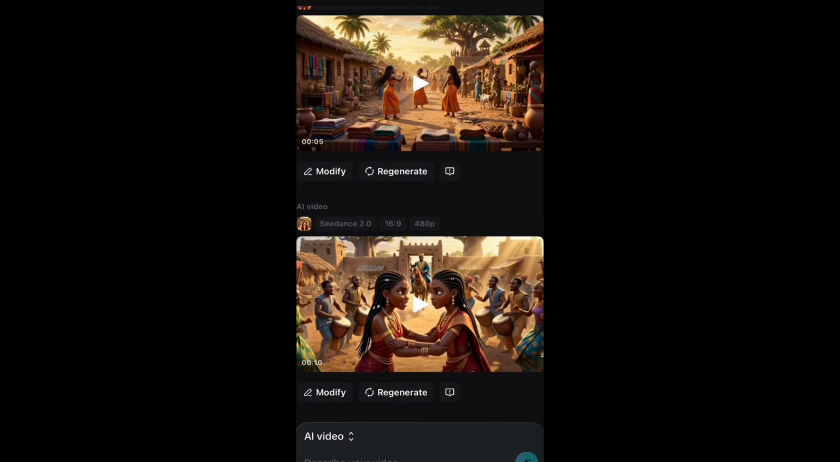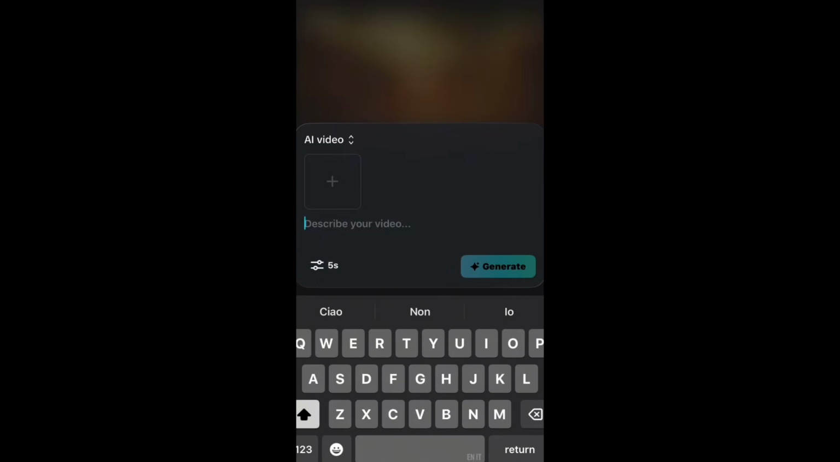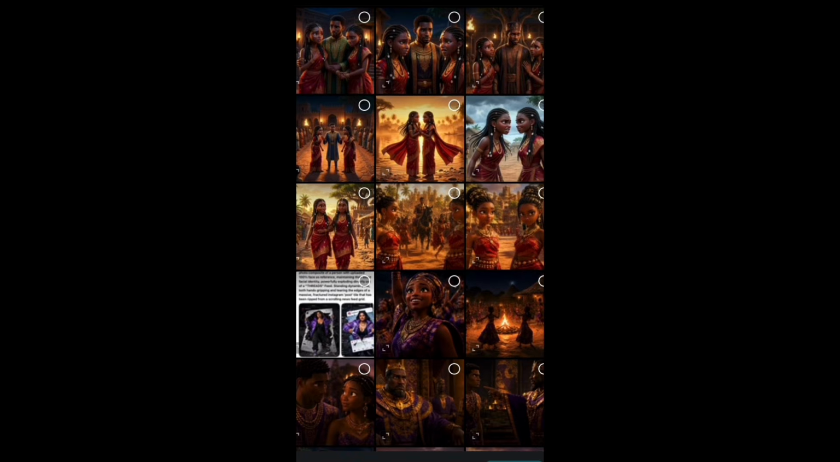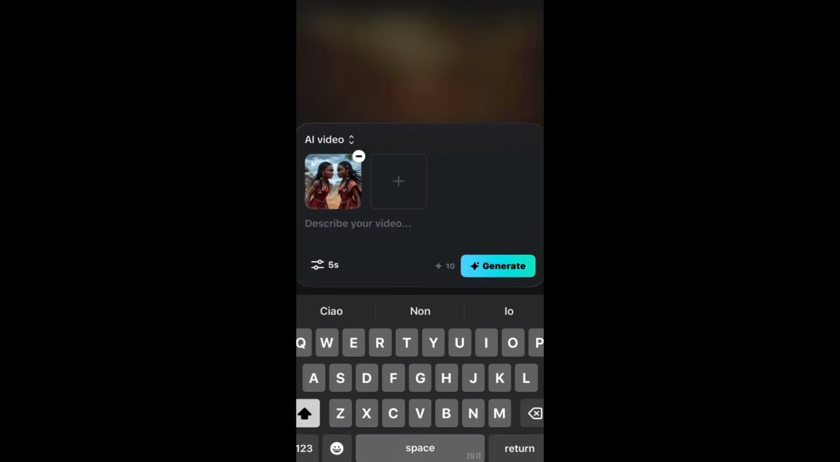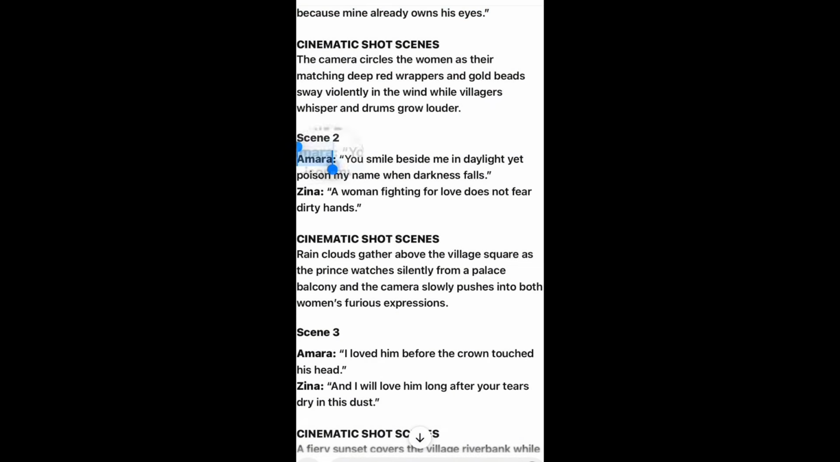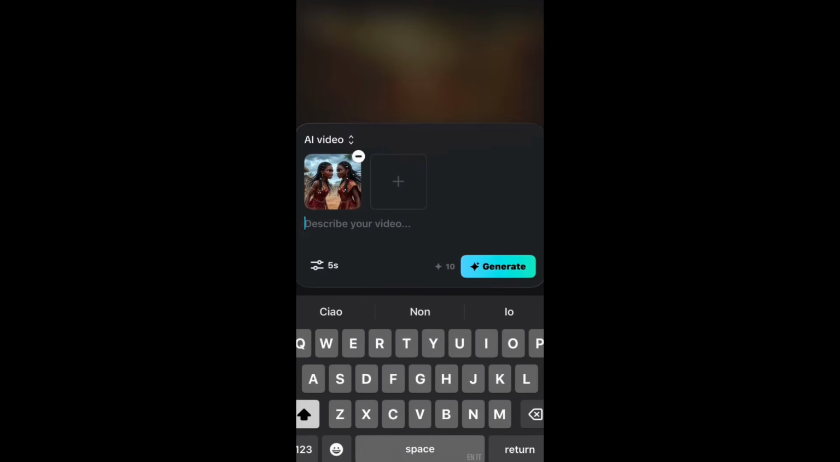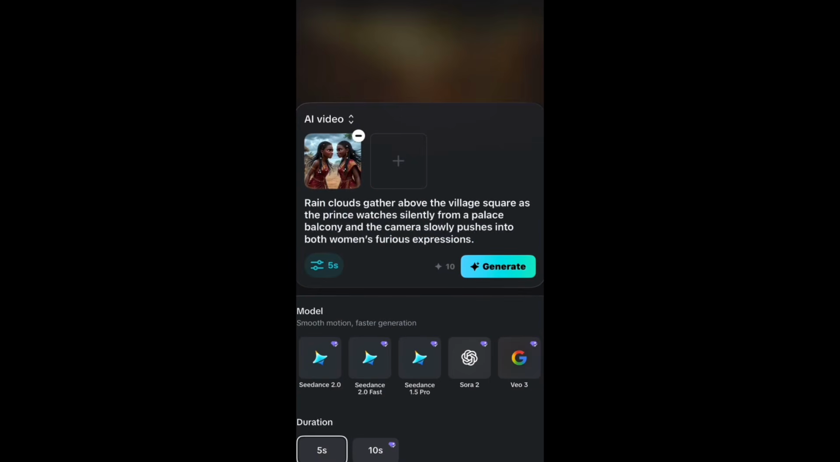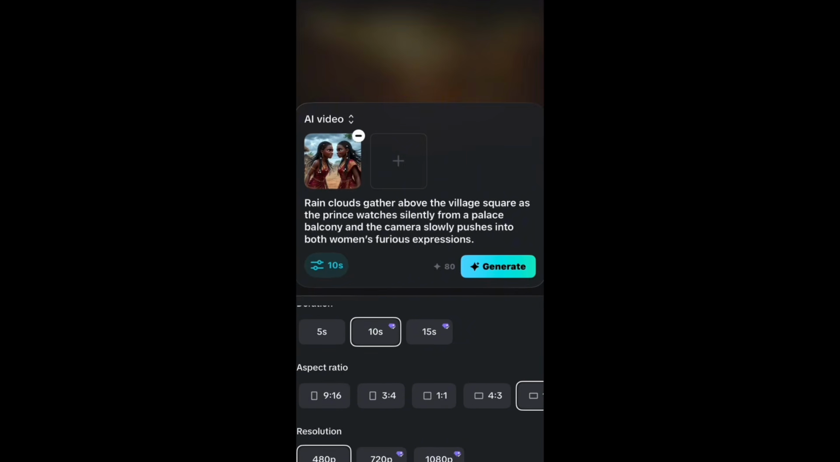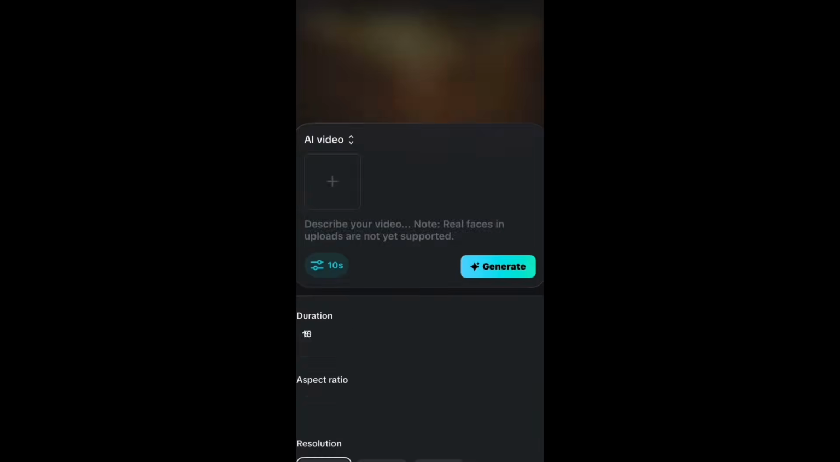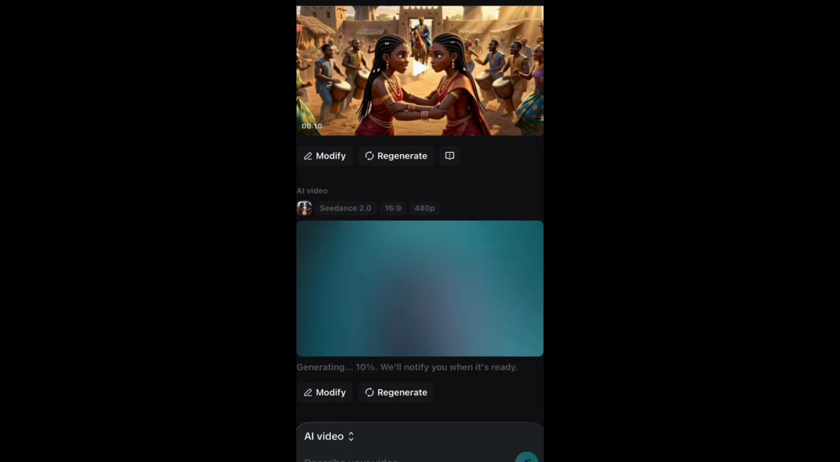Right now we're going to create a second scene, so we'll go ahead and click on the plus icon, import the second image from our gallery, then we'll head back to ChatGPT, select and copy the prompt for the second scene, come back to CapCut, paste it in the description, check our video settings, ensure it is on Seedance 2.0, select the duration, make sure it is 10 seconds long. This gives you room for clear and straight dialogue, and the dialogue is not rushed. Once you have checked all the settings, click on generate and the video will start generating.